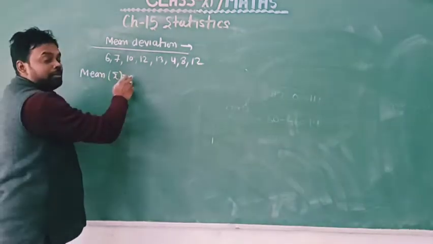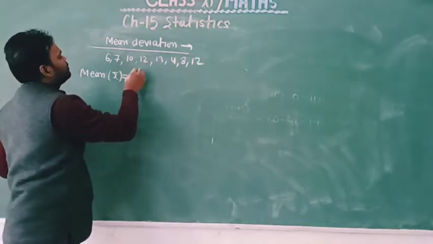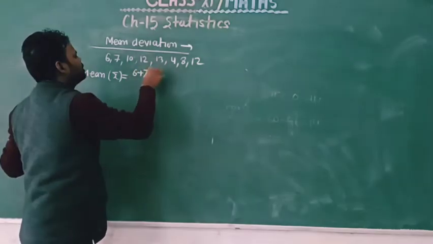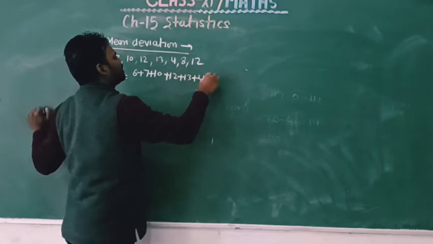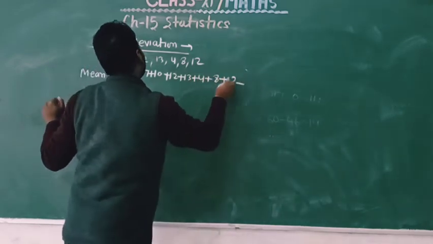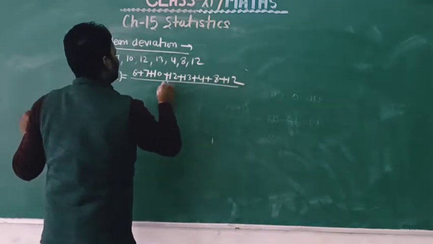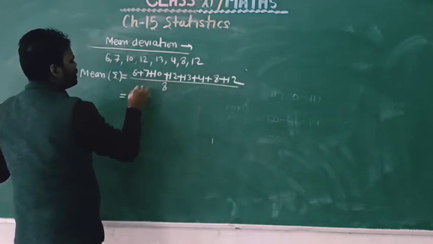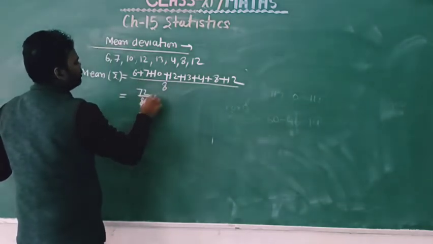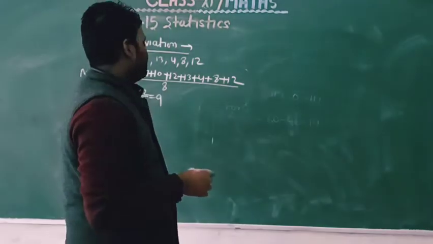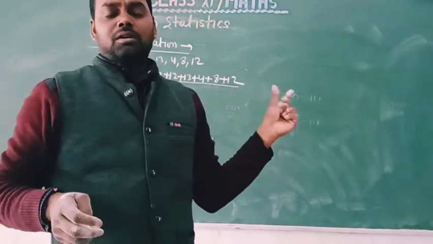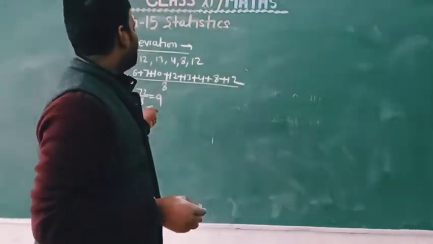We know how to find mean: sum of observations upon total number of observations, that is 6 plus 7 plus 10 plus 12 plus 13 plus 4 plus 8 plus 12, divided by 8. Overall this is 72 divided by 8, equal to 9. So the fixed value, the mean, is 9.